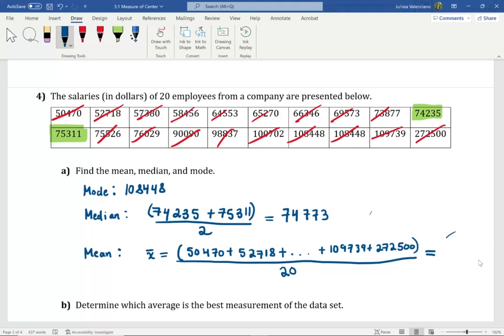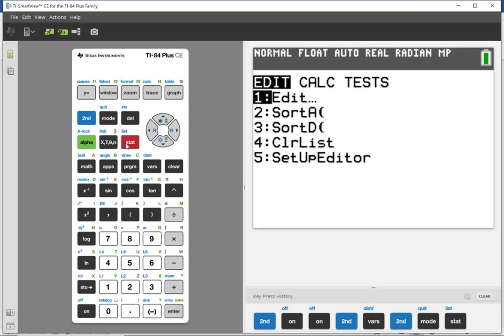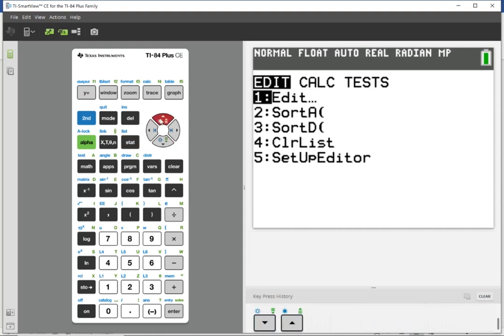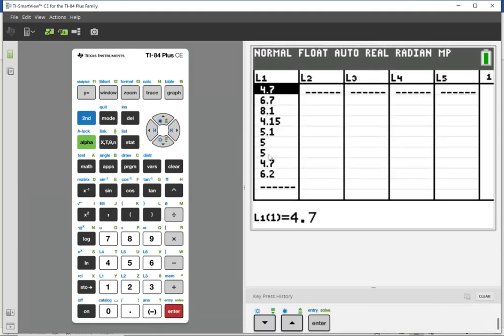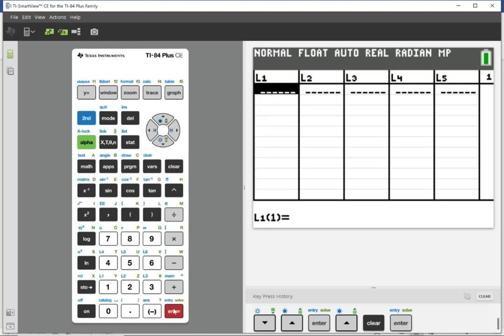Okay, let me show you how to use technology. First, I'm going to show you how to do this on a TI-84 calculator. On your calculator, you're going to click on Stats, which stands for statistics. Then you're going to click on Edit. Let's go ahead and press Enter. Notice under List 1, I have a set of data values. Let me go up where it says L1, and I'm going to press Clear. Then I'm going to press Enter. I want to delete all the data values that I have on that list.